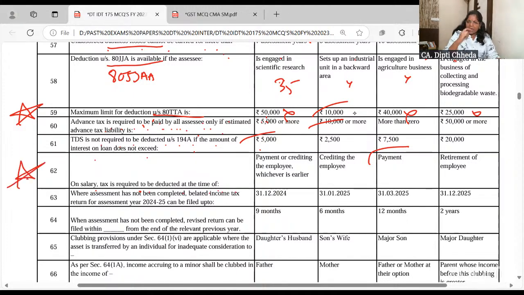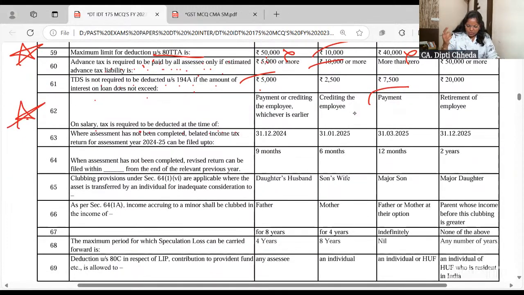Those who are good, I'm doing star marks so that you should repeat it once again. They can be asked. Where assessment has not been completed, revised return can be filed in 9 months. March 24, December 24. 9 months is the answer, and same. Where assessment has not been completed, belated income tax return can be filed by December 24.